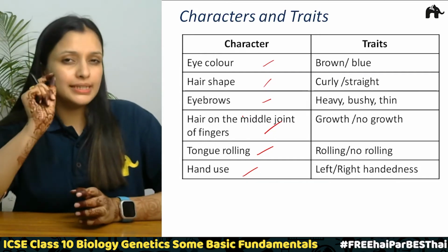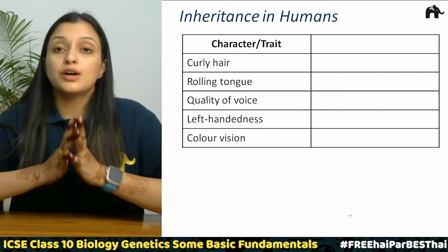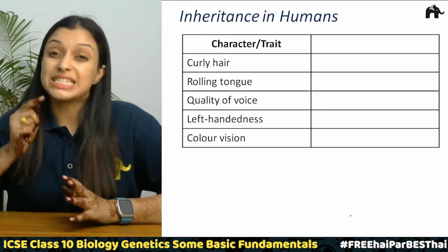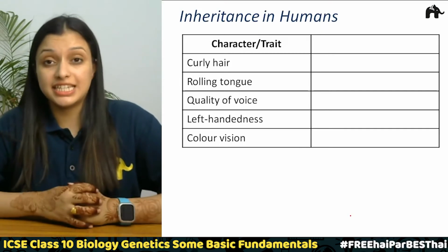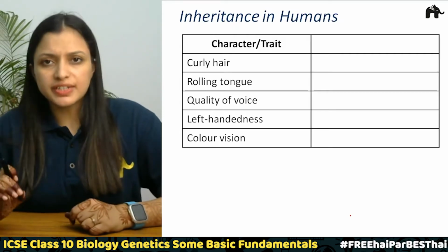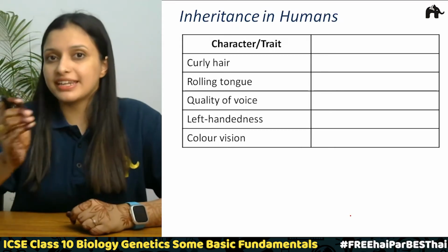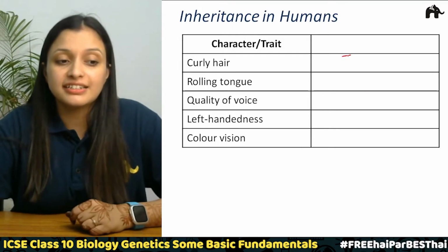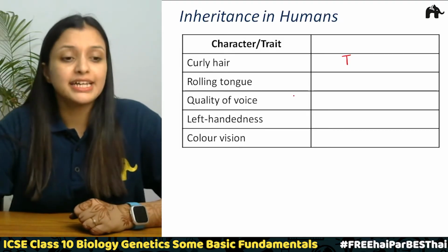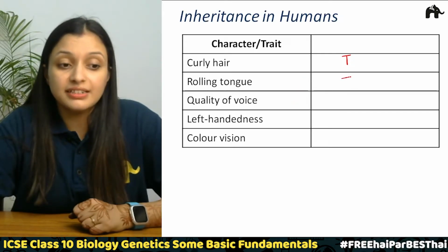So let us do a little exercise to understand more about these traits. There are some characters and traits given here. We have to write C if it is a character and T if it is a trait. So curly hair, is it a character or a trait? Curly hair is an alternative form of a character, so it is a trait, right? Then rolling tongue. You are able to roll the tongue, so is it a character or a trait? It is a trait, right?